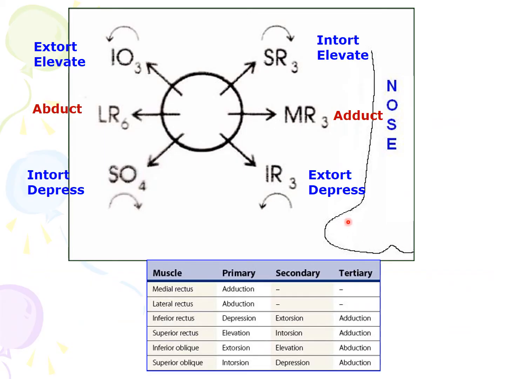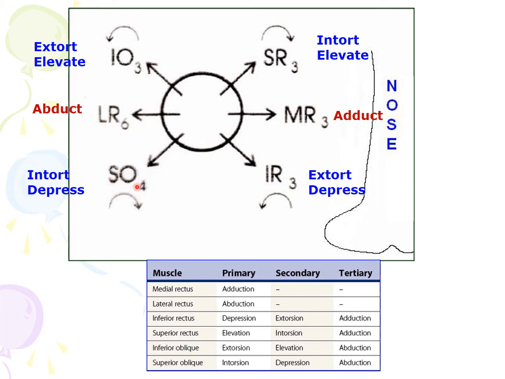This diagram provides a good way to learn the actions of the muscles of the eyeball. First, superior rectus intorts or rotates the eyeball medially and elevates the eyeball. The inferior rectus muscle extorts or rotates the eyeball laterally and also depresses the eyeball.